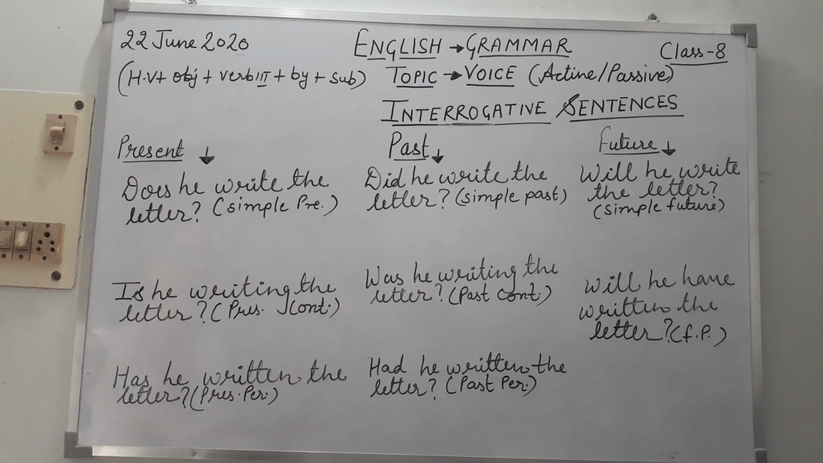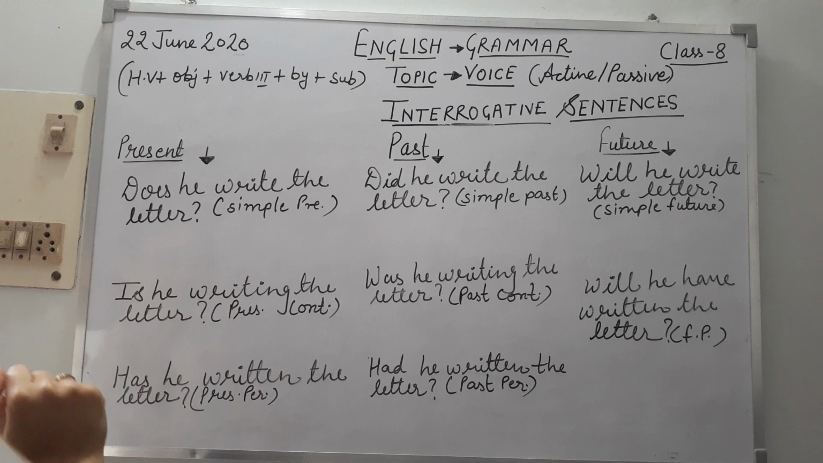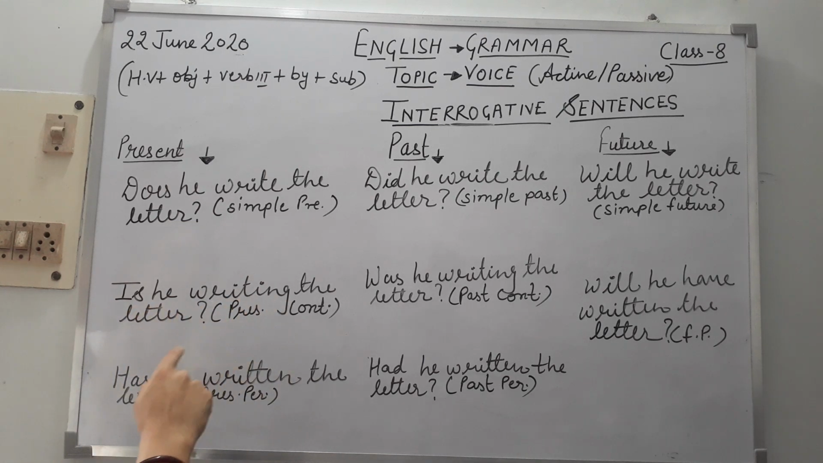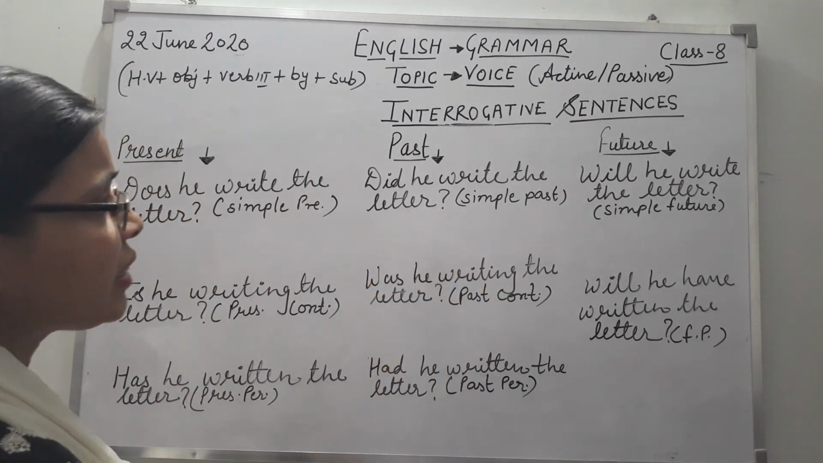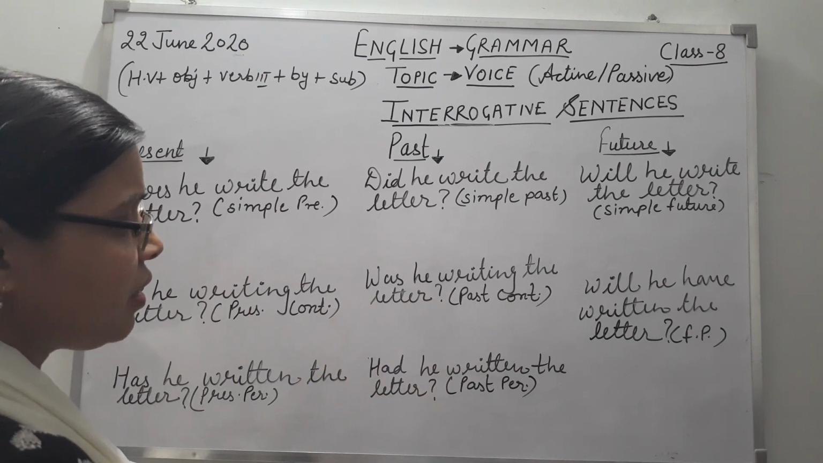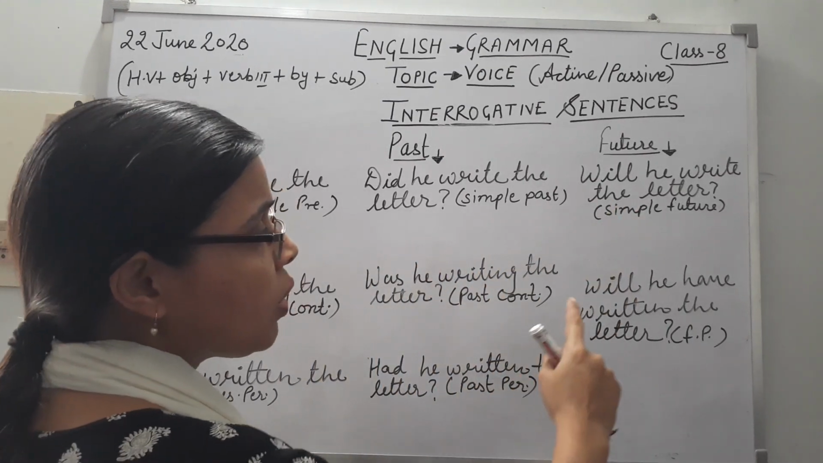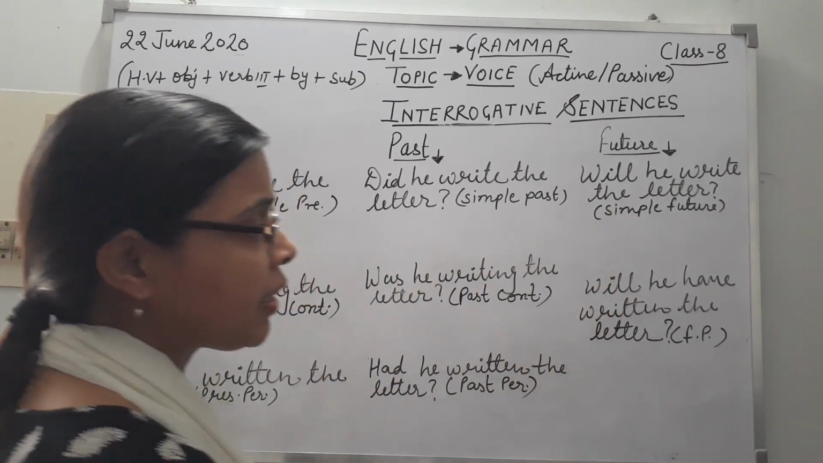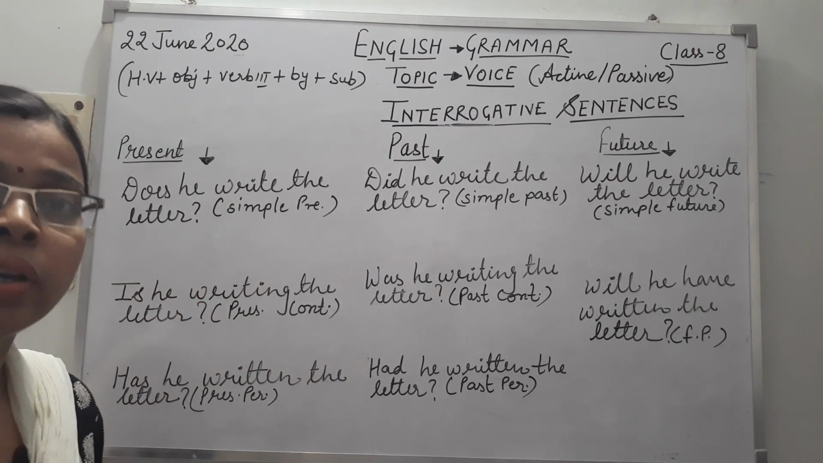Now see present tense. Does he write the letter? Simple present. Another is, is he writing the letter? Present continuous tense. Now third one is, has he written the letter? Present perfect tense. Past tense, did he write the letter? Was he writing the letter? Had he written the letter? Future tense, will he write the letter? Future perfect, will he have written the letter? All three perfect continuous and future continuous will not be converted into passive voice.